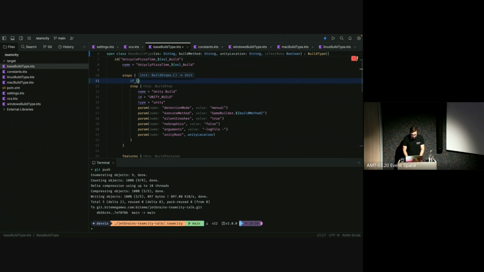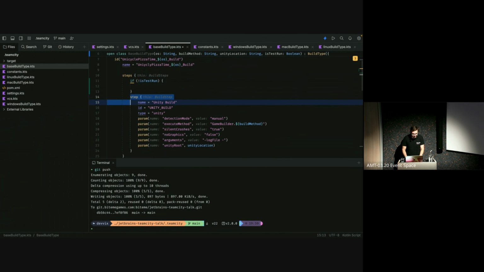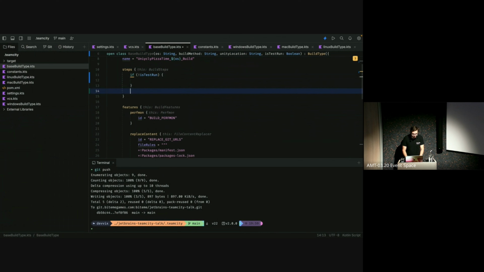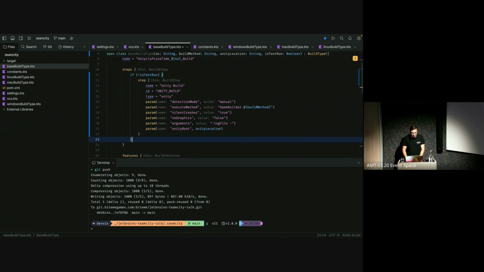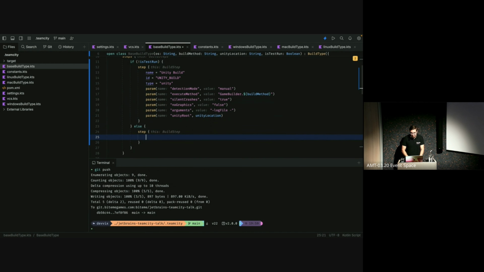in which we can say if this is not a test run. Because we have the full power of Kotlin here, we can literally add if statements in our compile logic. And if this is not a test run, then we want to run this Unity build. Else, if it is a test run, then we want to make some changes. We want to basically do mostly the same as before, except there are a few key changes for when you run a test in Rider.